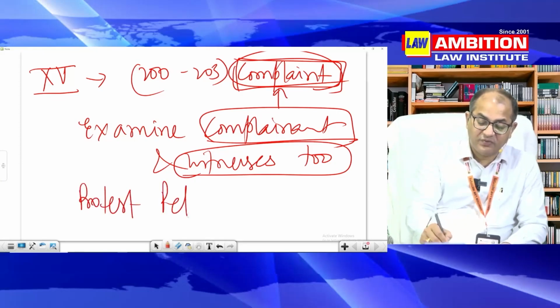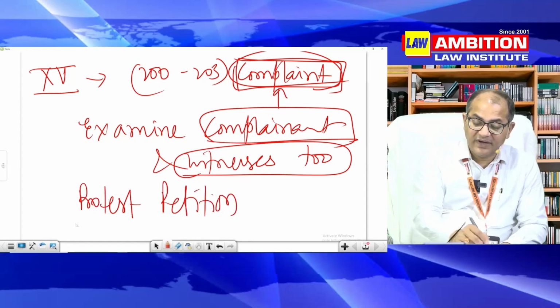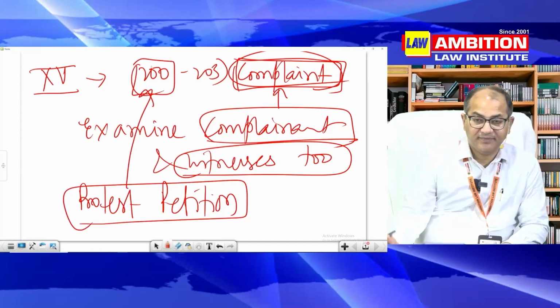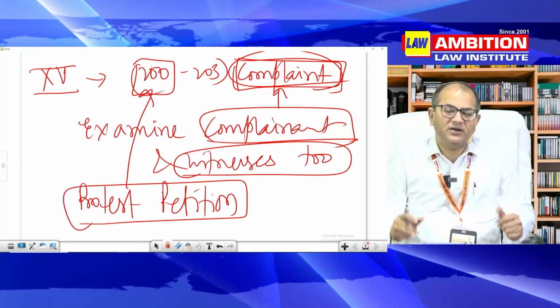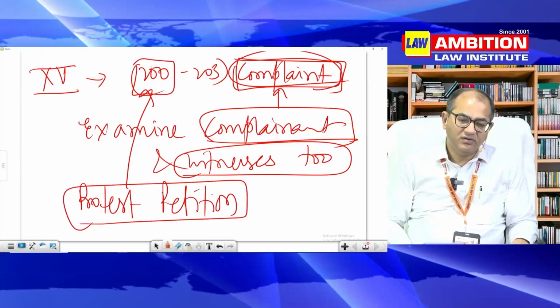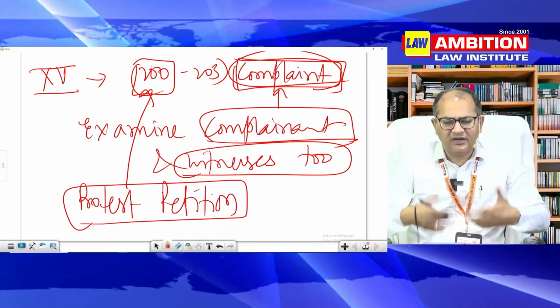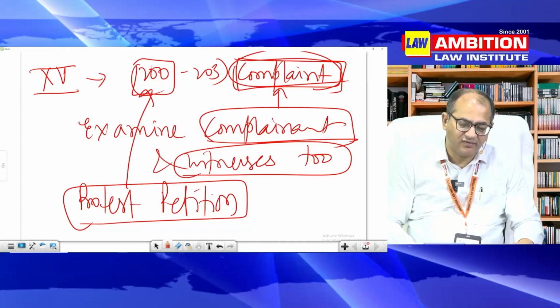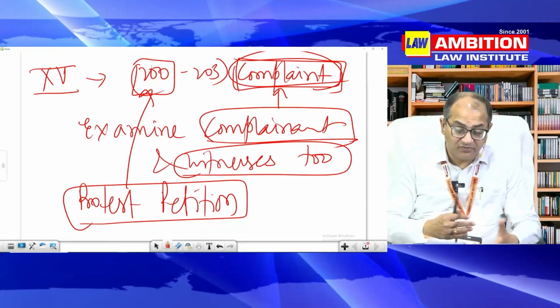And this protest petition is treated as a complaint in section 200. This can be a good question: can we file a second complaint on the same issue? These are the issues which will arise in court, and which are also raised as questions in examination. What are the procedures now?